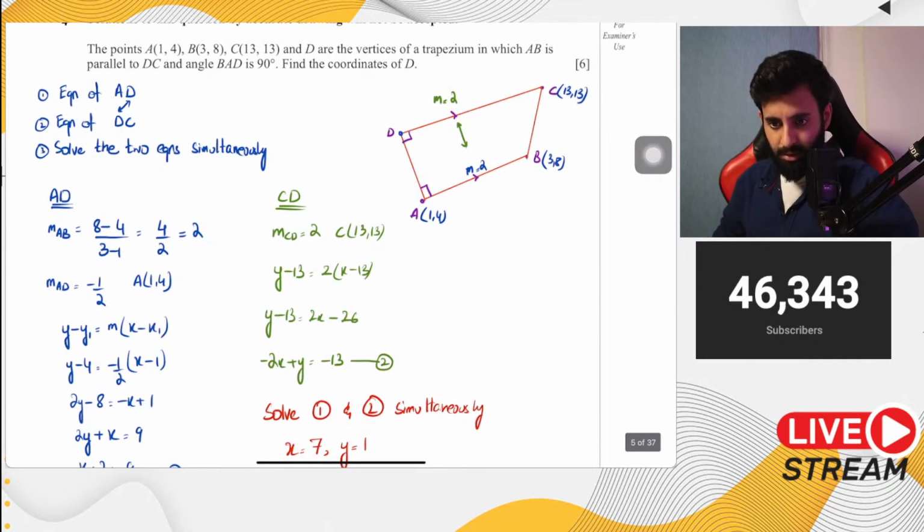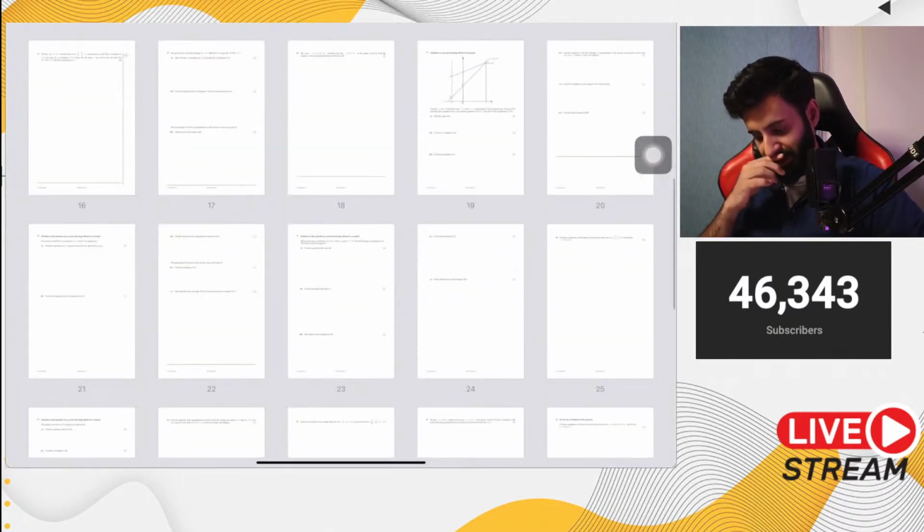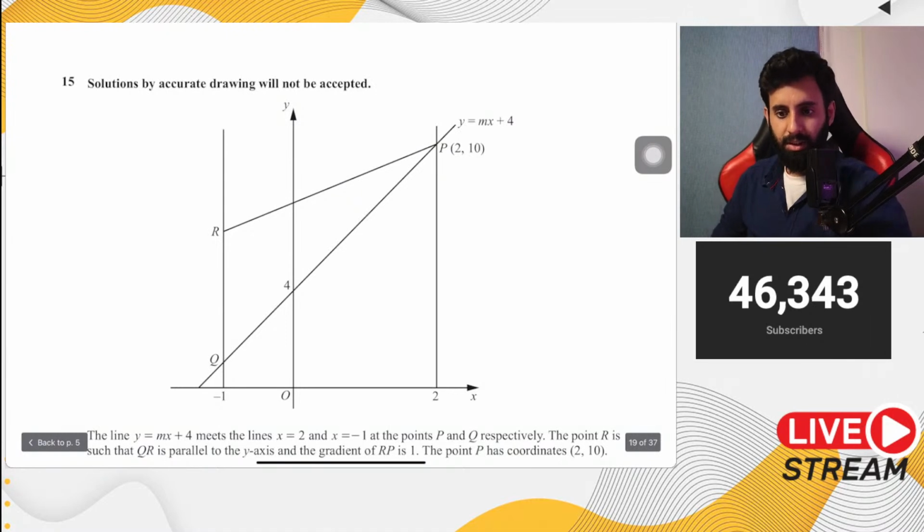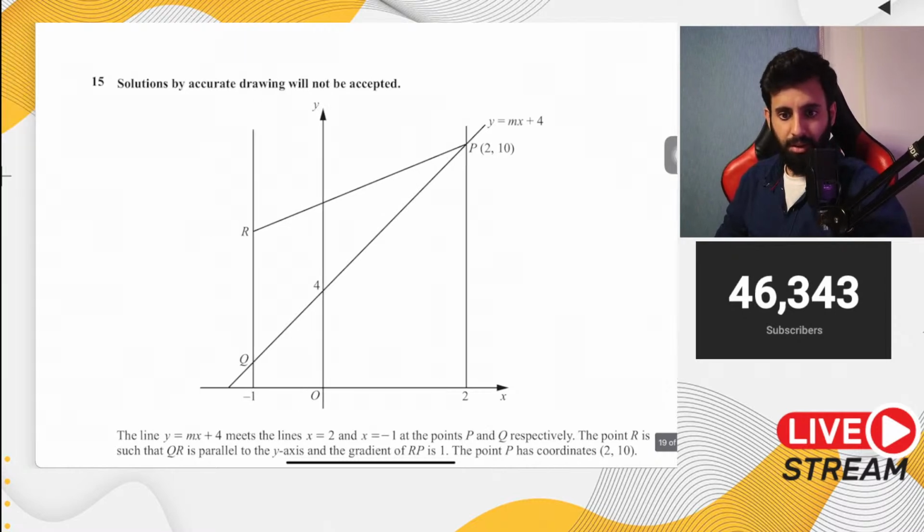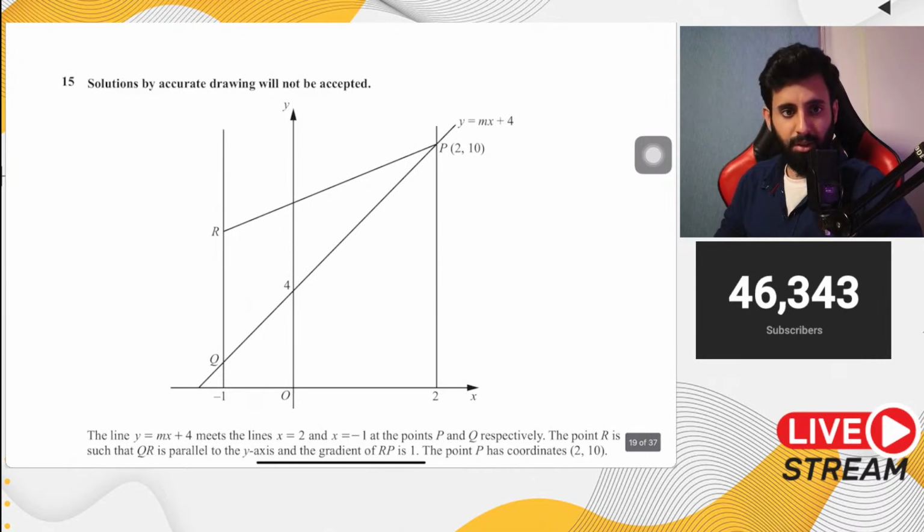Anyway, the next question that I'd like to solve with you guys is this one. This is a slightly complicated question. How to solve for area with coordinates? Yes, I will do that, Mariam. I plan on doing a question like that where I can teach you how to find the area. So don't worry about that.